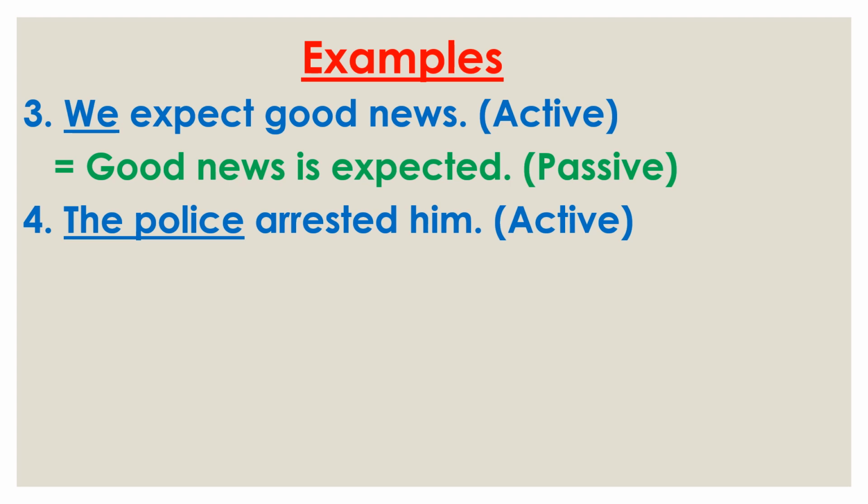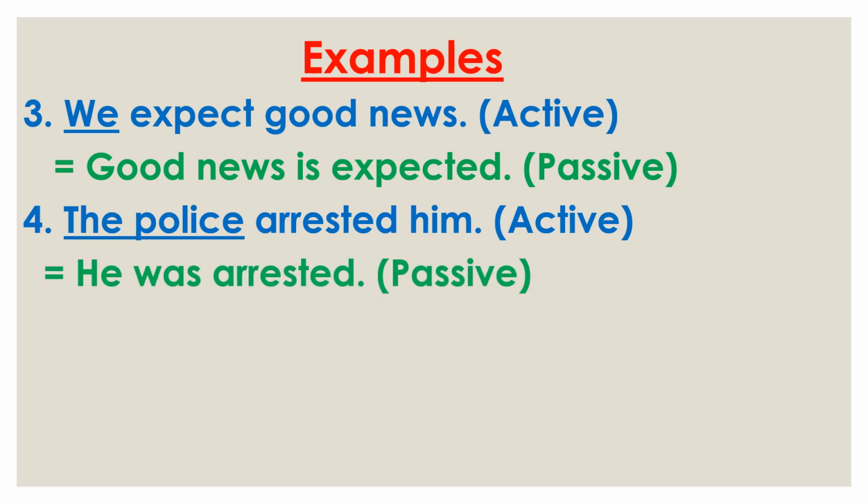The police arrested him. The police is the subject, arrested is the main verb, him is the object. So we use at first him, that changes into he, then arrested is a past form, so we use the helping verb was, then the third form of arrested, that is arrested, and by the police is removed because it is implied, you don't need to use it here.